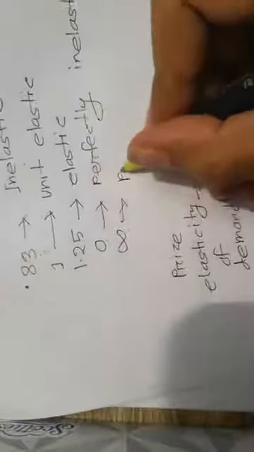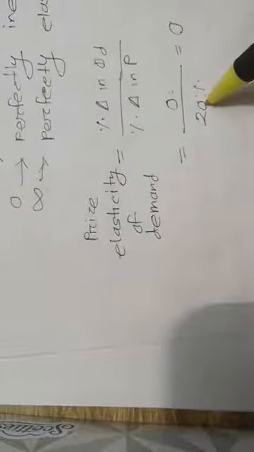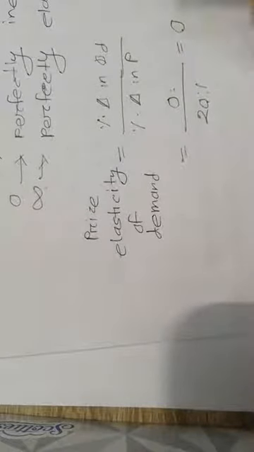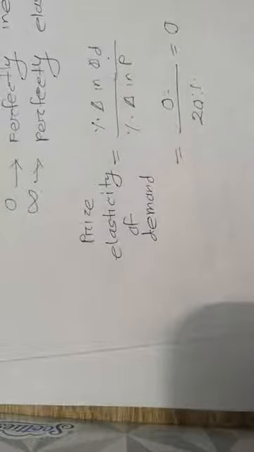So that will be your perfectly elastic. So if your price is decreasing by 20%, people will buy infinite number of goods, right? Their quantity demanded will increase indefinitely, infinity, right?